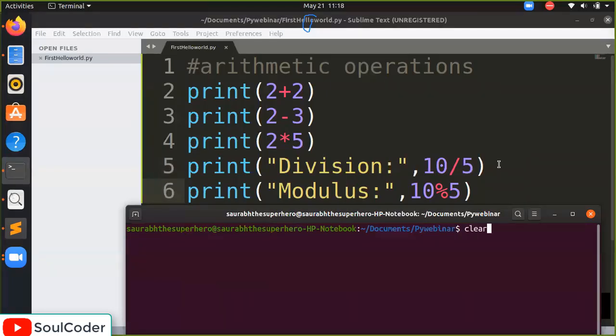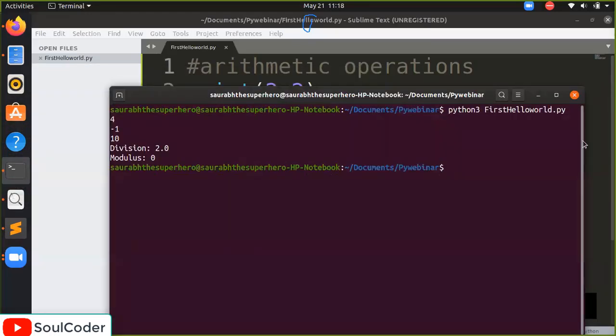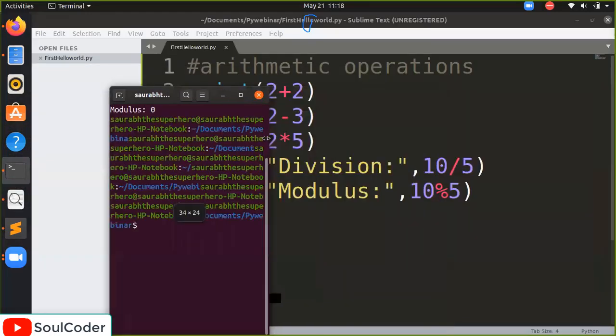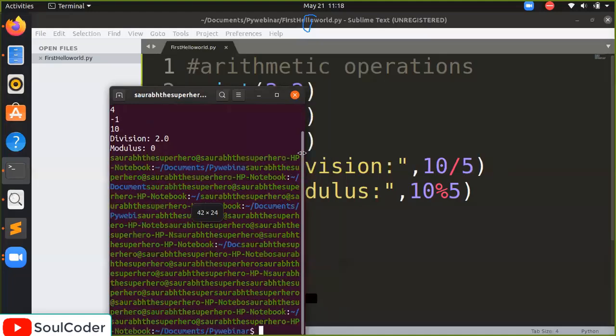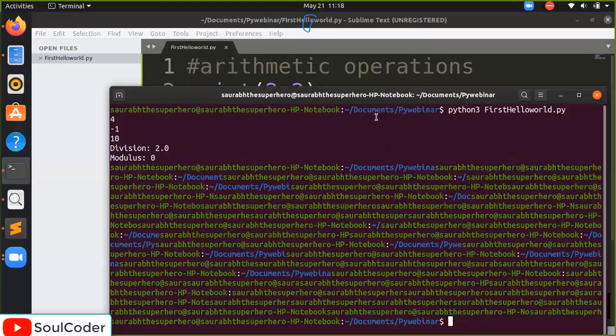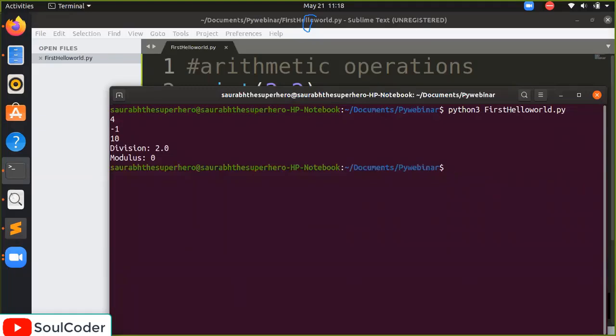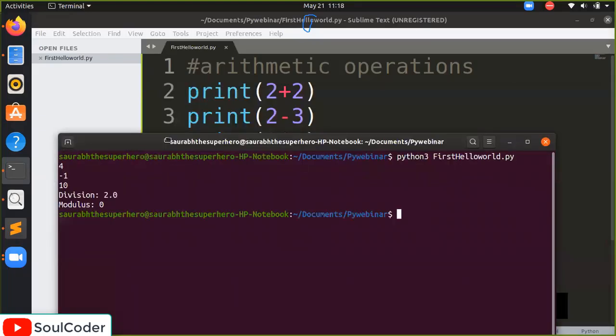Okay, so modulus is 0. If you can see properly, make it clear again. Yes, modulus is 0. When you divide something, the quotient part gives you the 2 here, and the remainder is the modulus.